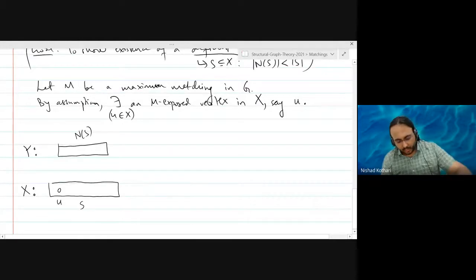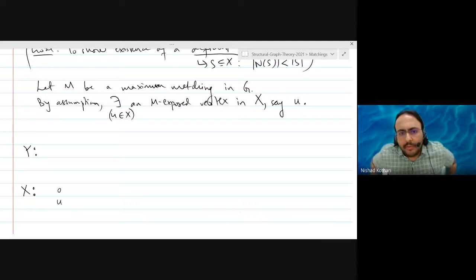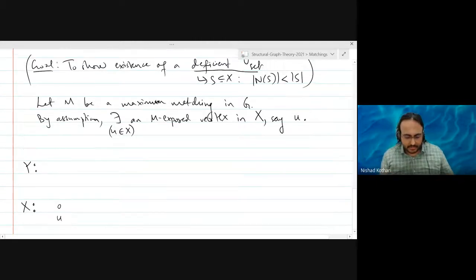How do we go about doing this? As I said, the only tool we have is Berge's theorem. We don't have any other tools in matching so far. So we want to use Berge's theorem to do this.